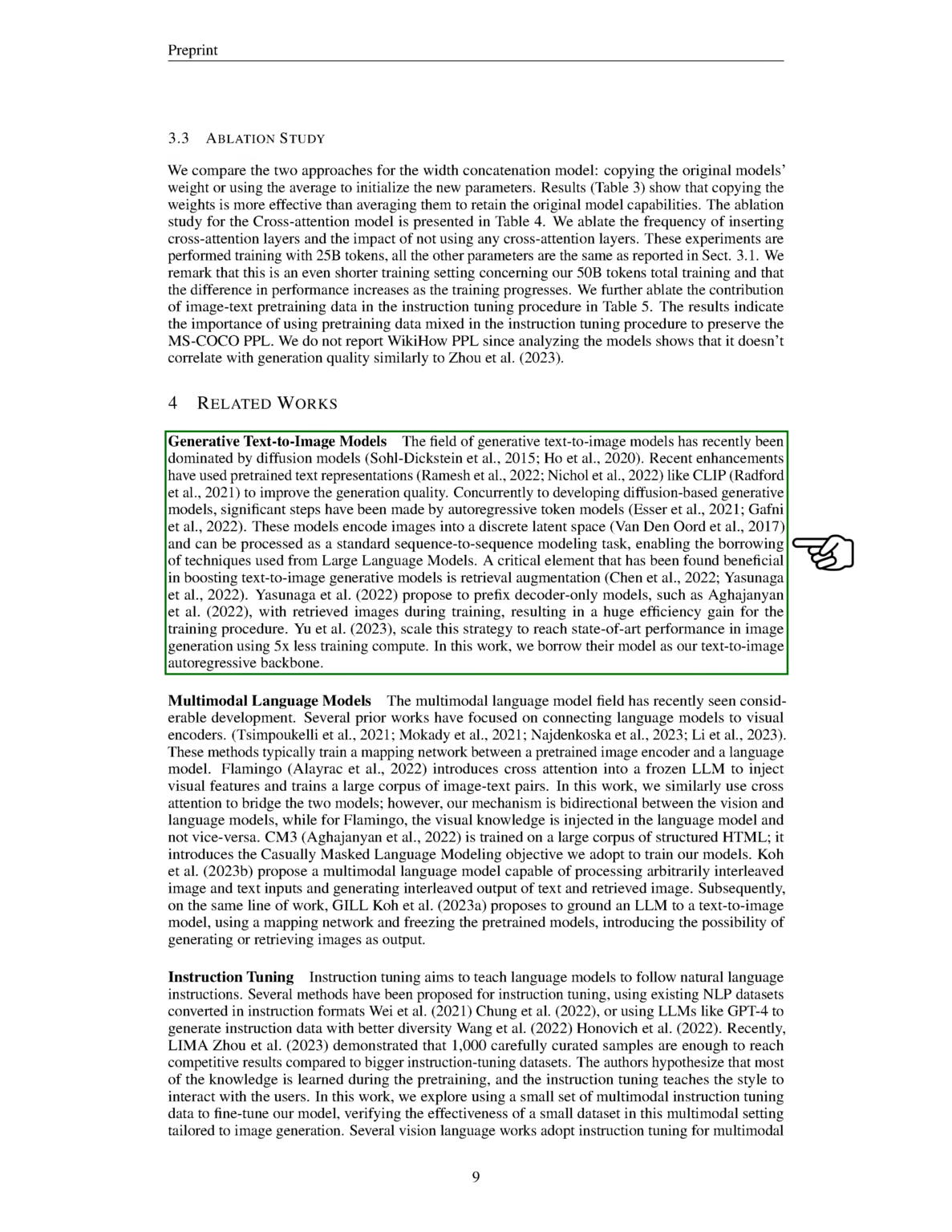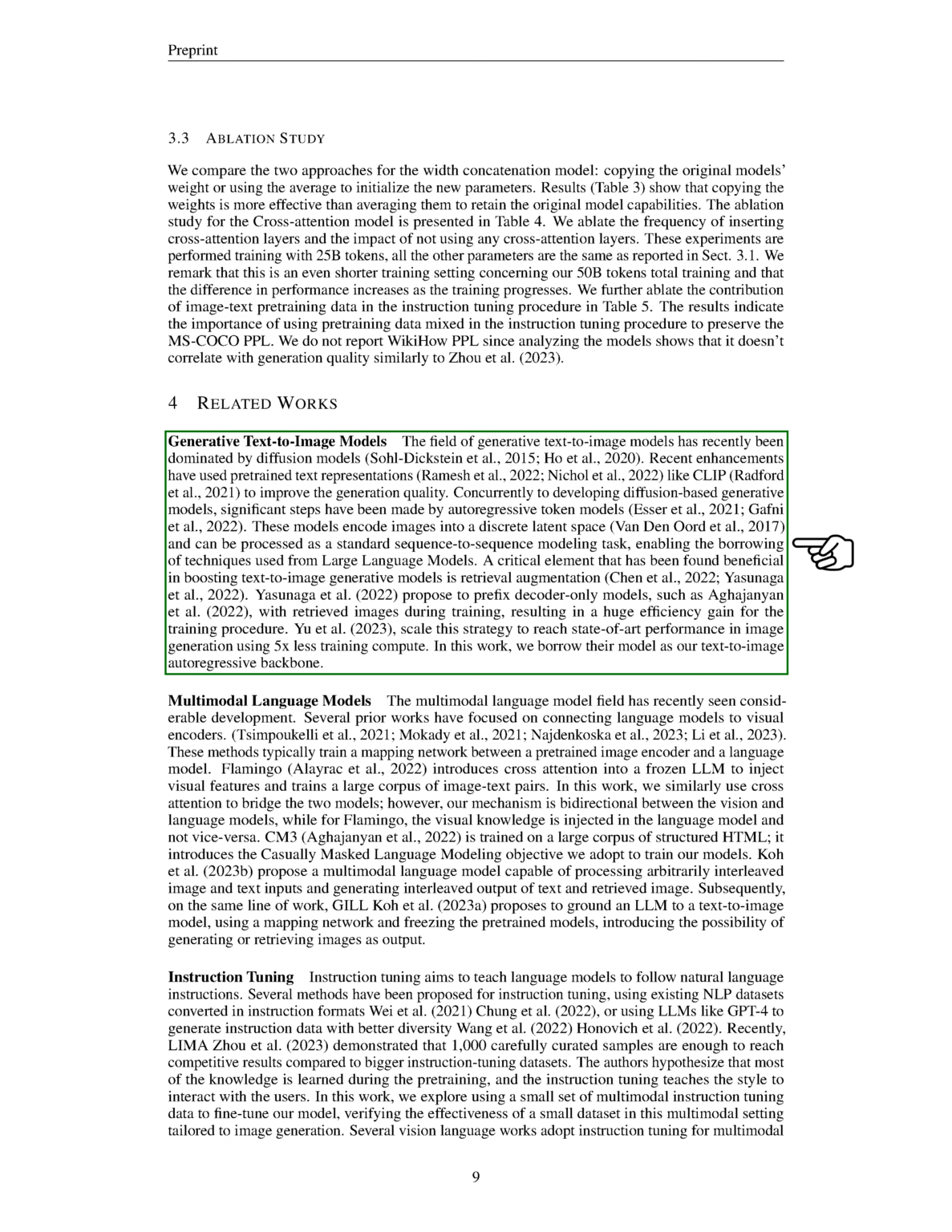Moving on to generative text-to-image models, this field has recently been dominated by diffusion models. Recent improvements have utilized pre-trained text representations like CLIP to enhance the quality of generation. Alongside the development of diffusion-based generative models, significant progress has been made by autoregressive token models. These models encode images into a discrete latent space and can be processed as a standard sequence-to-sequence modeling task, allowing for the application of techniques used in large language models.